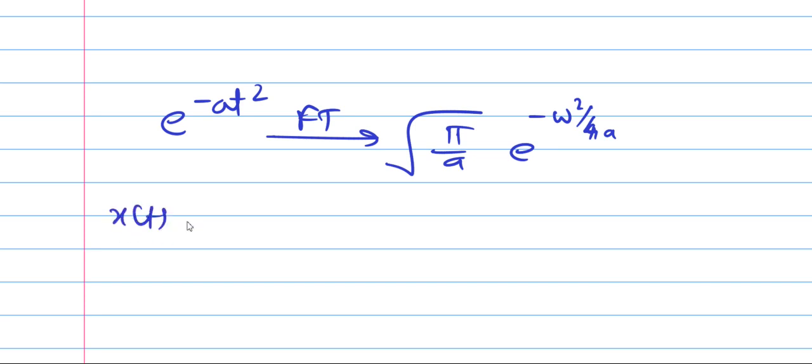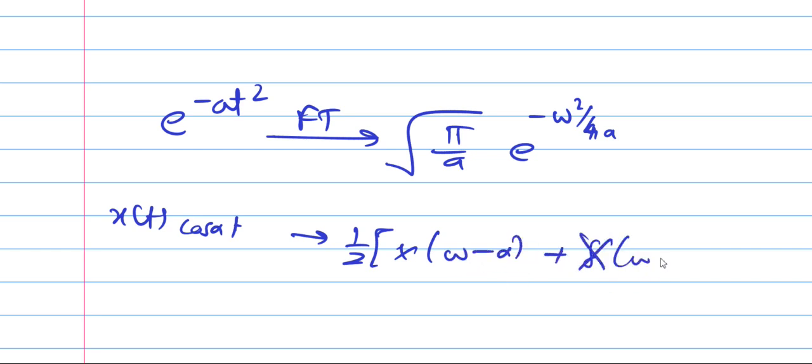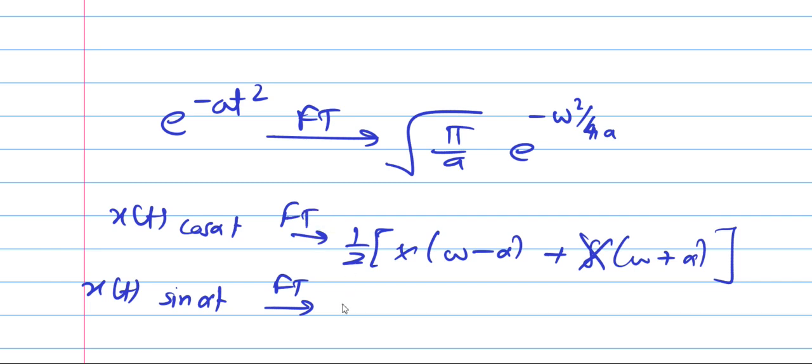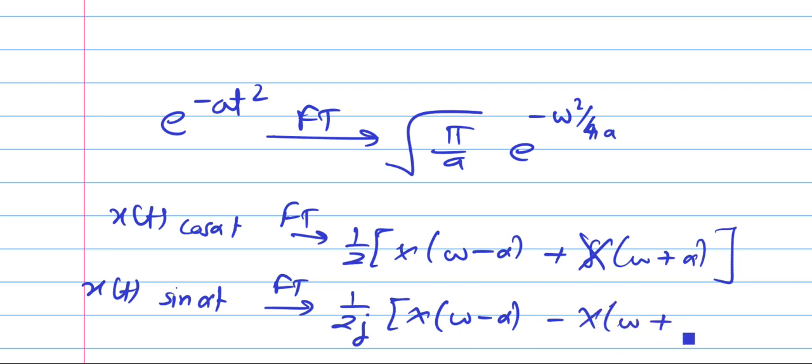Then x of t cos alpha t, Fourier transform 1 by 2 x of omega minus alpha plus x of omega plus alpha. X of t sin alpha t, Fourier transform 1 by 2j, x of omega minus alpha minus x of omega plus alpha. So this is the summary of this video.